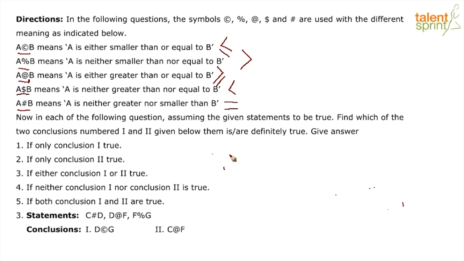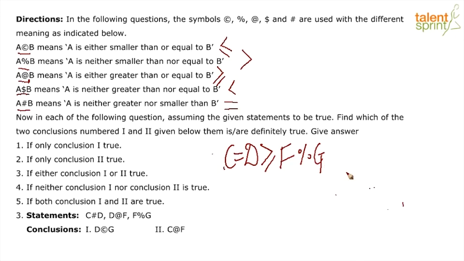The first statement here is C hashtag D, which means that C is equal to D. Next, D at the rate F, which means that D is greater than equal to F. The next thing I have is F percentage G, which would mean that F is greater than G. Now that we have our inequality, let's look at our conclusions.